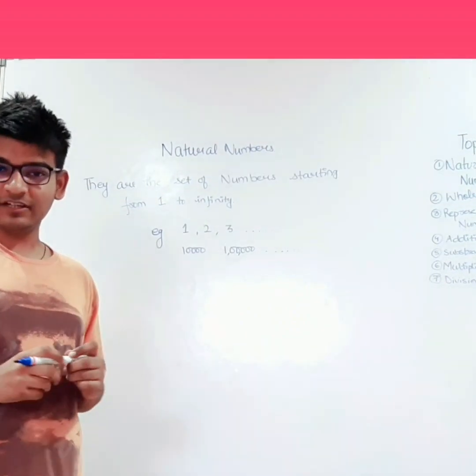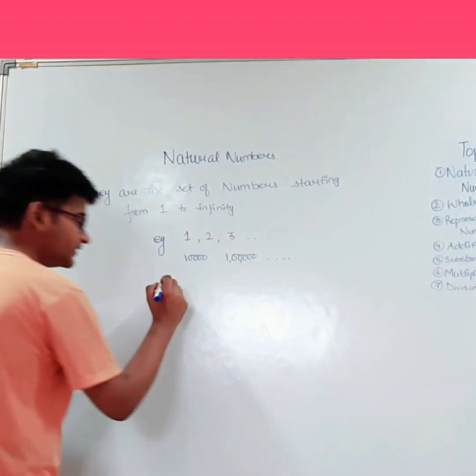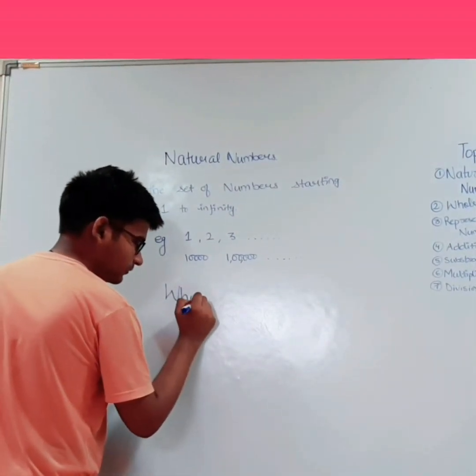Now, similarly, there is another set of numbers known as whole numbers.